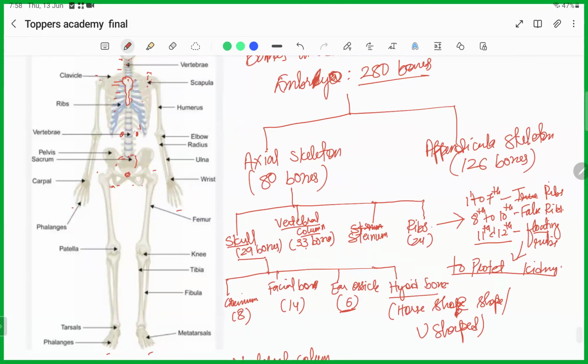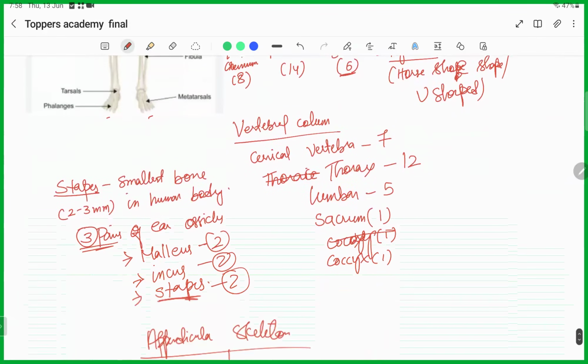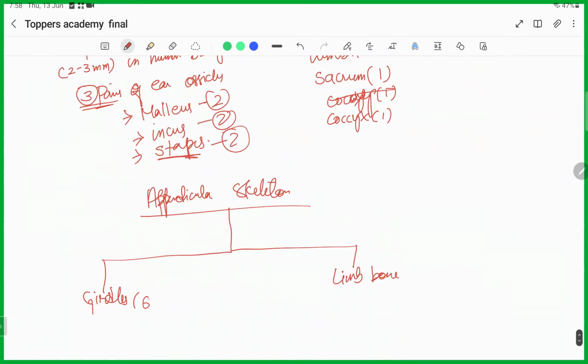The girdles are made up of only 6 bones, and the limb bones are made up of 120 out of the 126 appendicular skeletal bones.